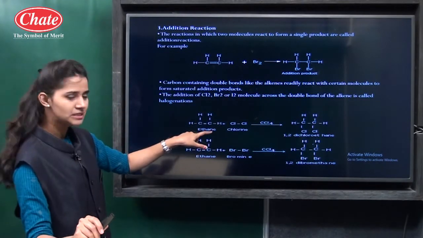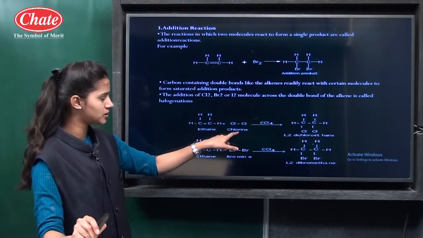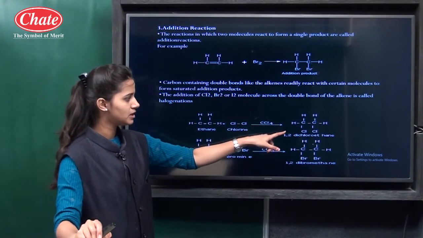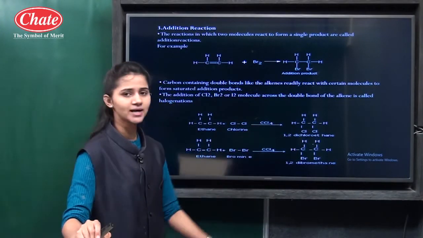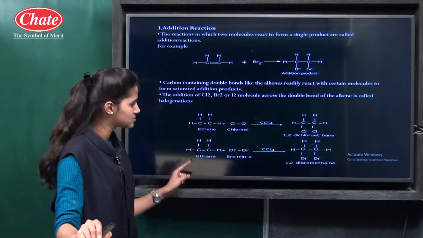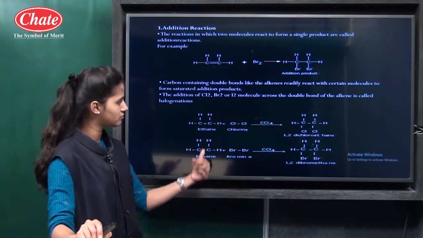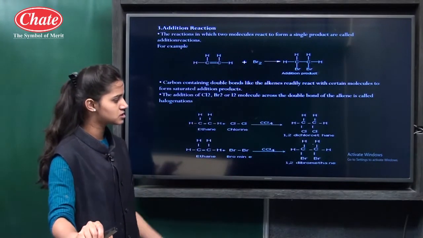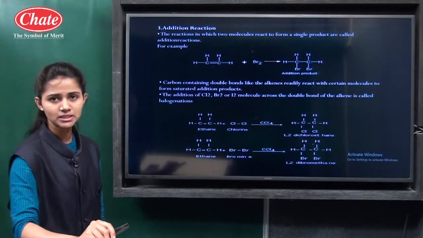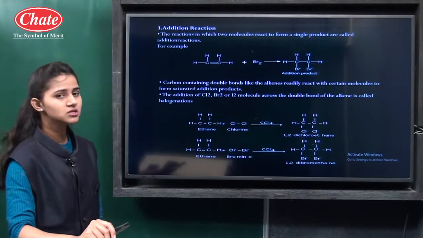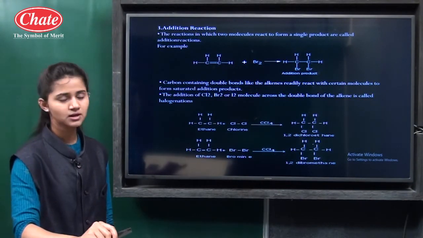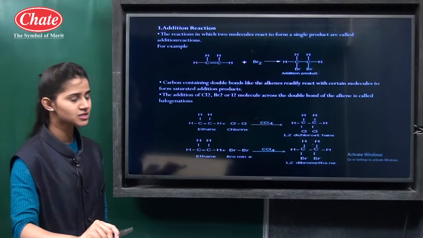So this is ethene. When we add chlorine in the presence of CCl4, it gives 1,2-dichloroethane. Two chlorine atoms are attached to these two carbons. Similarly, when we add bromine to ethene, it produces 1,2-dibromoethane. So this is the third chemical property of carbon compounds, that is the addition reaction.